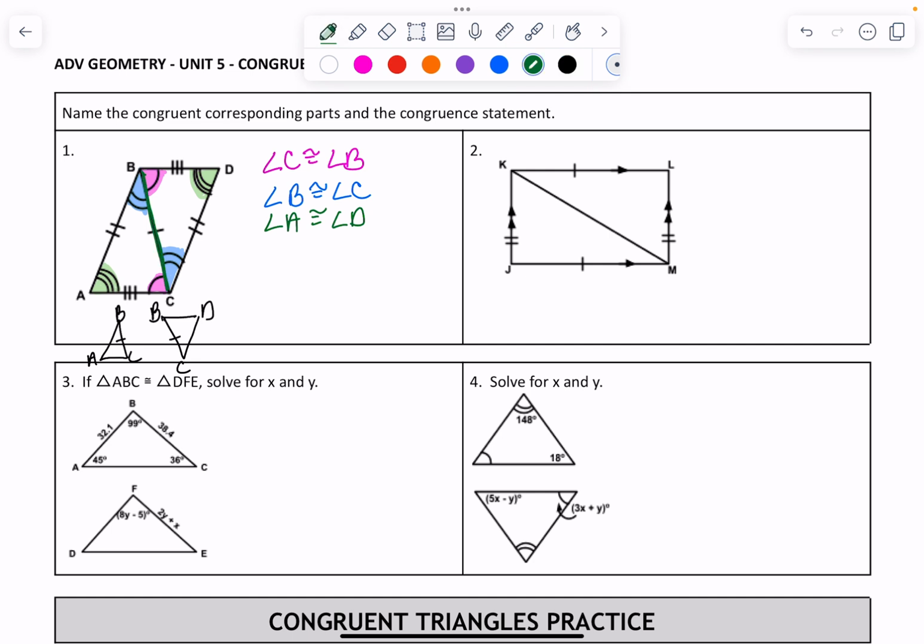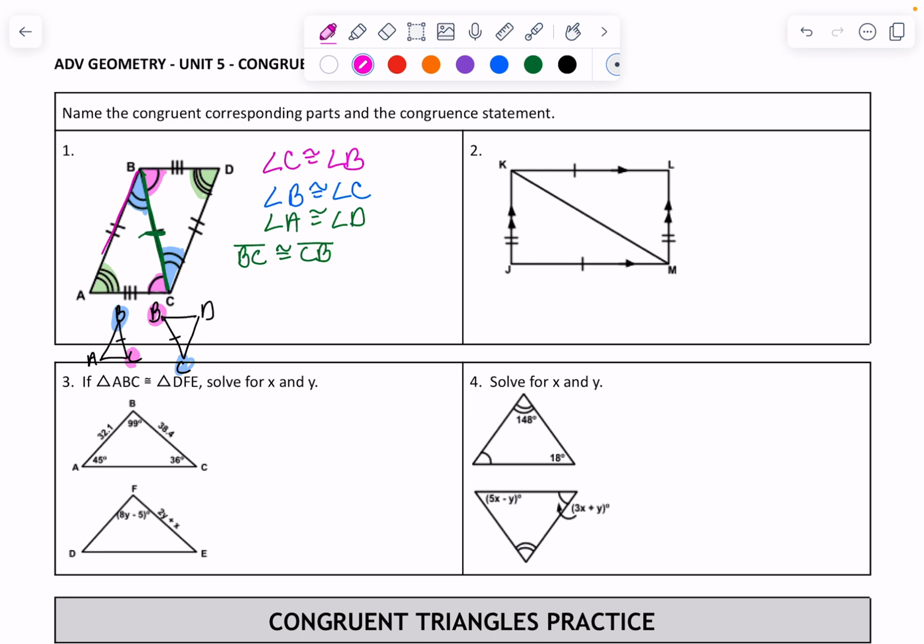because this is our side, right? So let me highlight these to kind of explain. The one on the left was blue and this bottom one was pink. But on the right one, the B is pink and the C is blue. So for my first one, if I name it BC, then it would be congruent to not BC, but to CB, because the C and the B's are blue separately, and then C and B's are pink separately. So it just has to do with the markings that are on that picture.